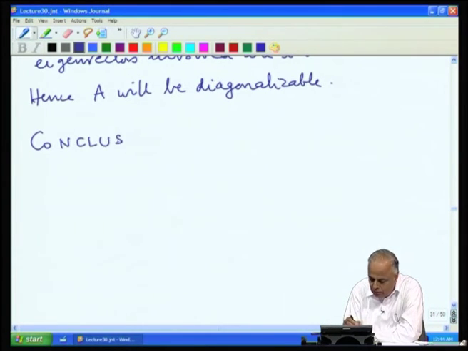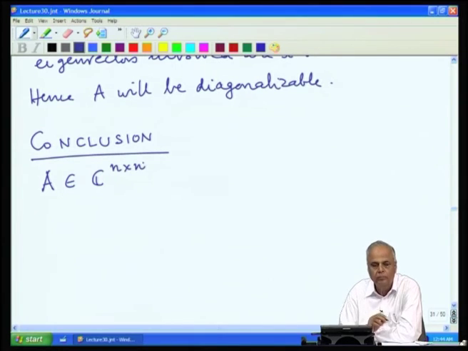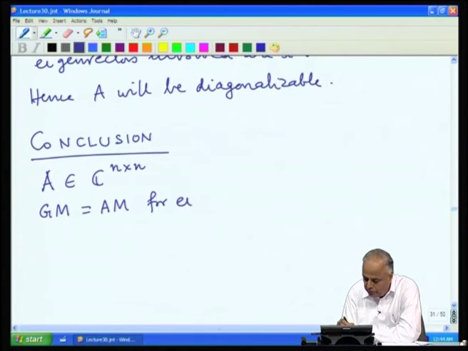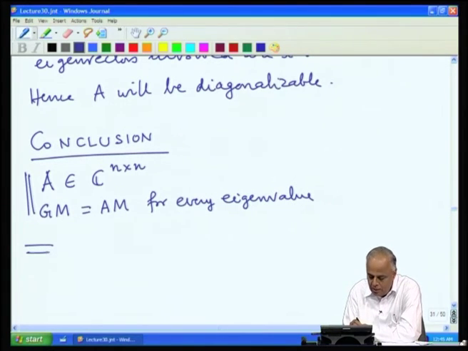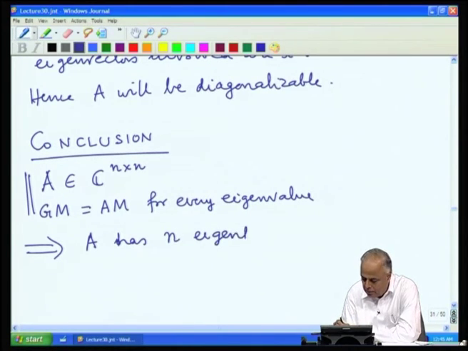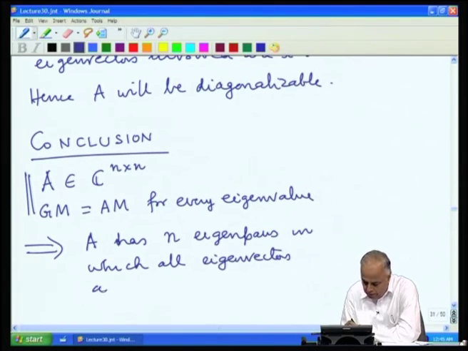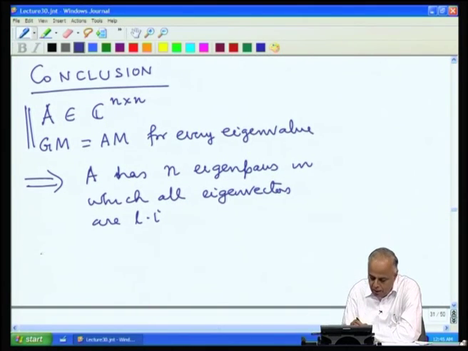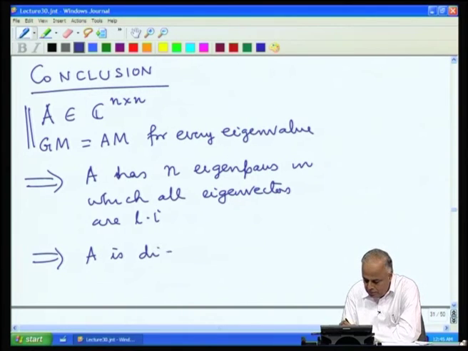So, let us summarize all our discussion. Conclusion. Suppose we have a matrix A for which the geometric multiplicity is equal to the algebraic multiplicity for every eigenvalue, implies A has n eigenpairs in which all eigenvectors are linearly independent, implies A is diagonalizable,